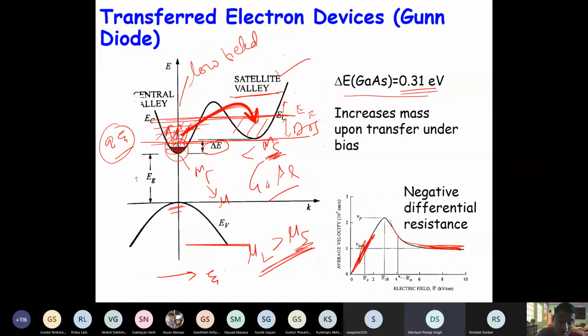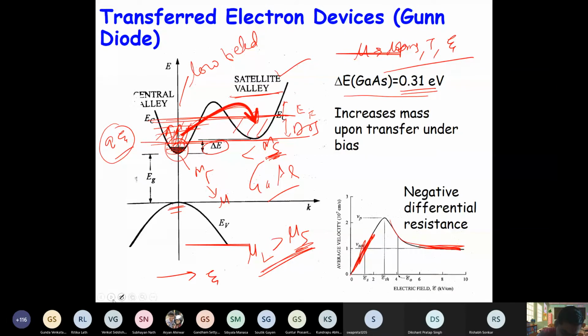Okay. Now we have discussed the effect on mobility. So mobility as a function of doping, as a function of temperature, as a function of field, right? That we have discussed. Now, how do we measure the mobility? So measuring the mobility, measuring the conductivity. Of course, we will discuss the Hall effect.